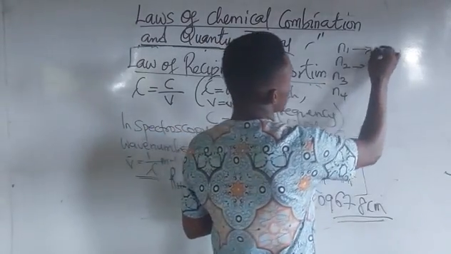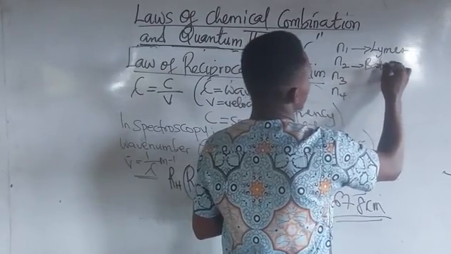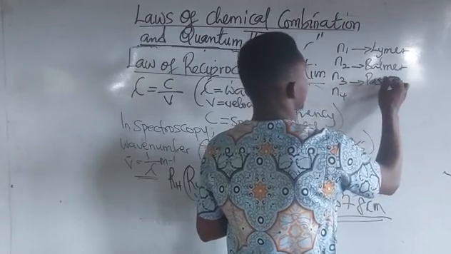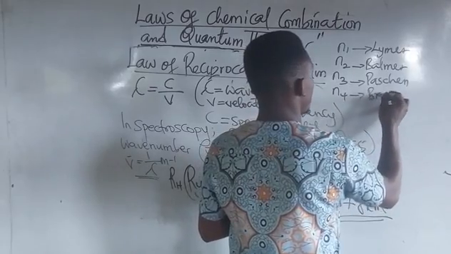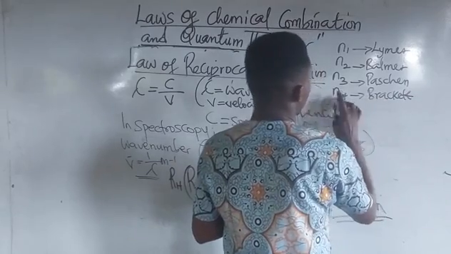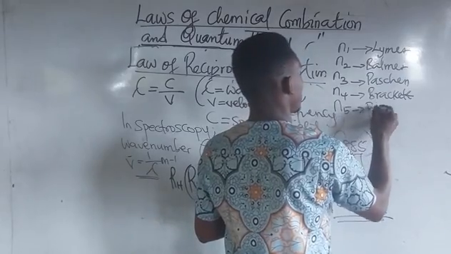Let me do it like this: Lyman, Balmer, Paschen, Brackett, and Pfund.